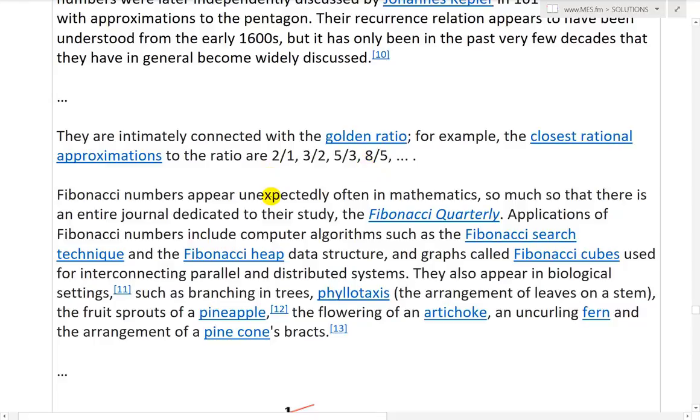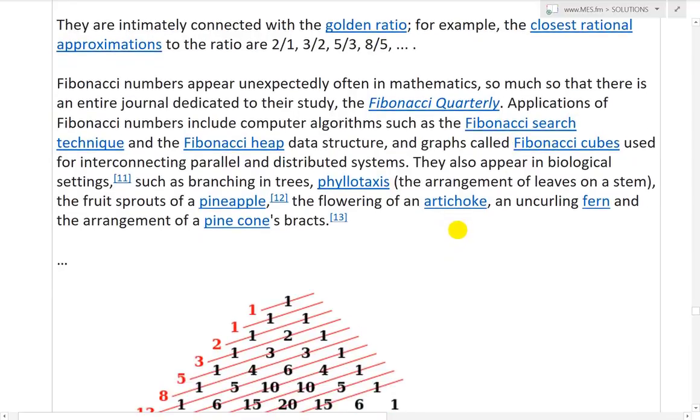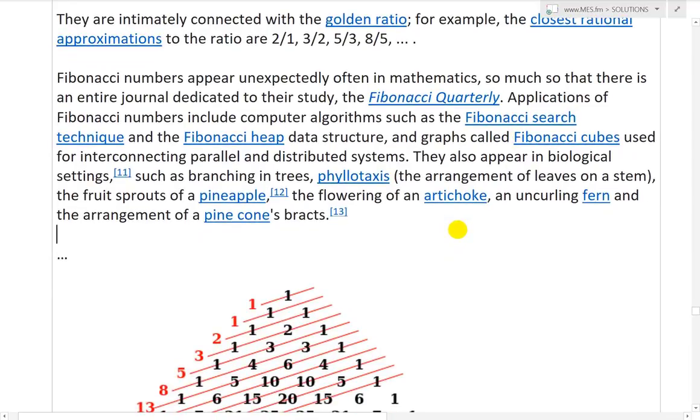So Fibonacci numbers appear unexpectedly often in mathematics, so much so that there is an entire journal dedicated to their study, the Fibonacci Quarterly. Applications of Fibonacci numbers include computer algorithms such as the Fibonacci search technique and the Fibonacci heap data structure, and graphs called Fibonacci cubes used for interconnecting parallel and distributed systems.